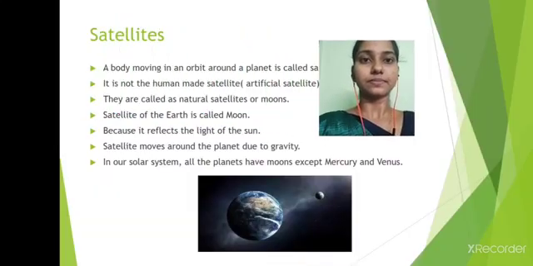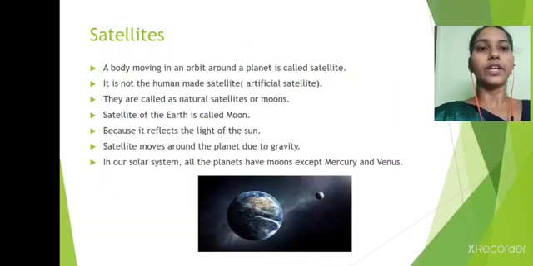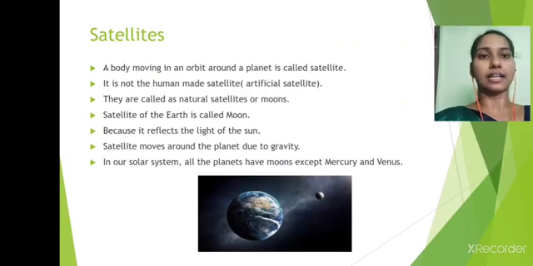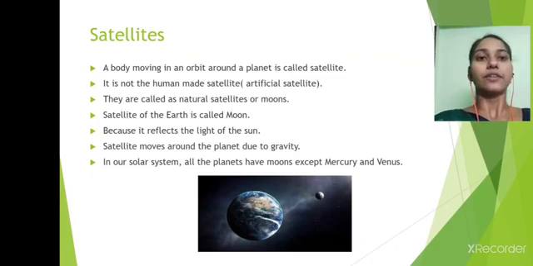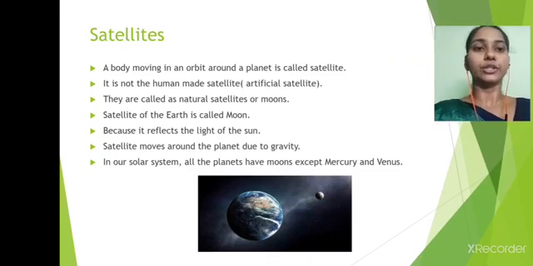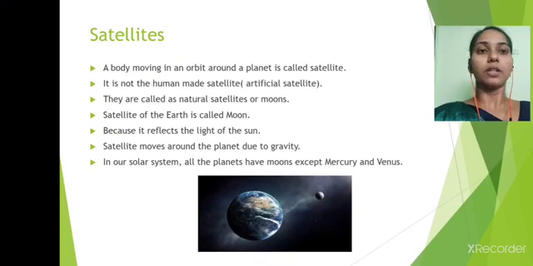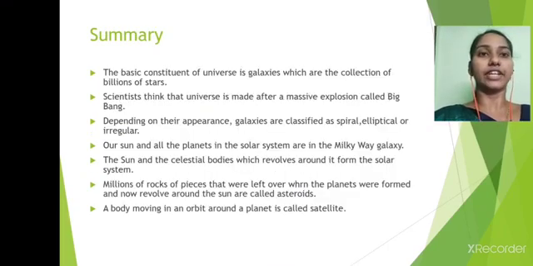Then satellites. A body moving in an orbit around a planet is called a satellite. It is not the human-made satellite. They are called natural satellites or moons. The satellite of the Earth is called the Moon because it reflects the light of the Sun. Satellites move around the planet due to gravity. In our solar system, all the planets have moons except Mercury and Venus.